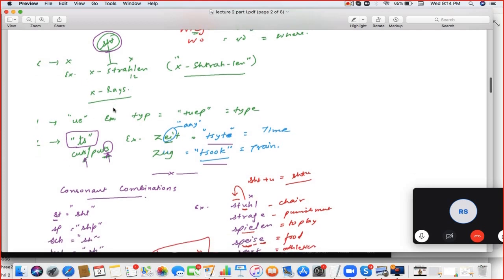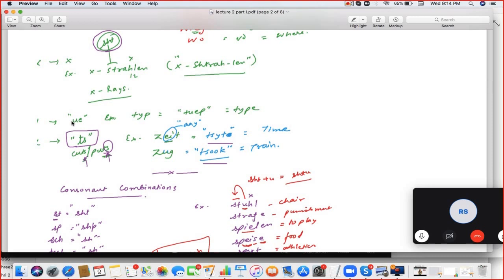Okay. Next is Y. Y is the ui sound. So speak the example. Twip. Correct.